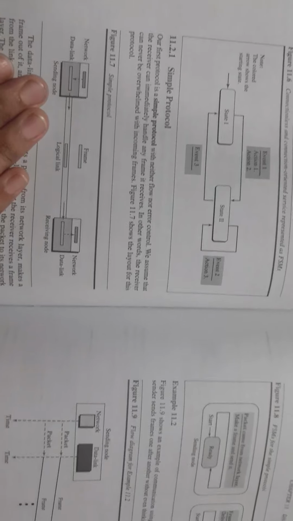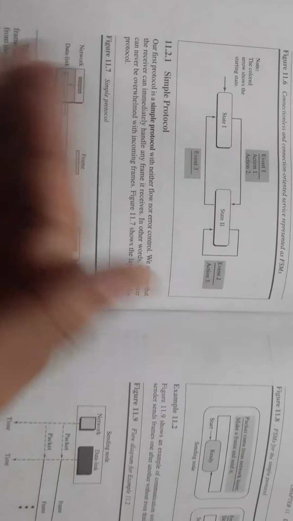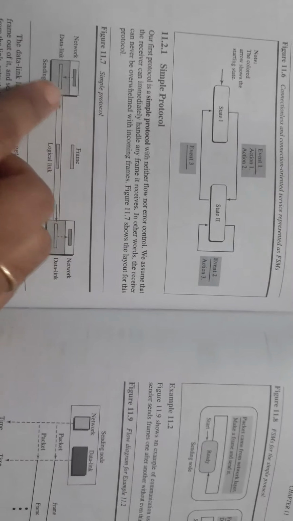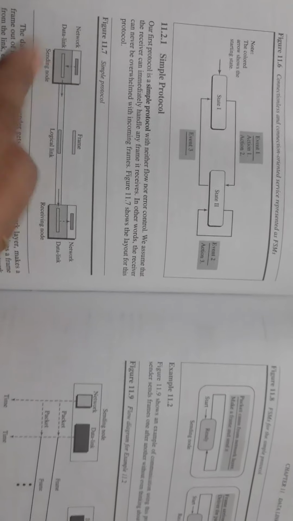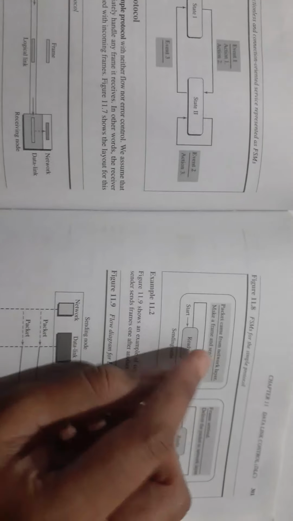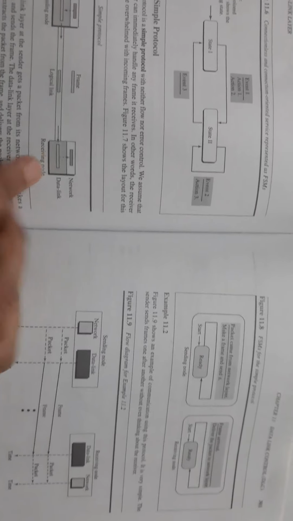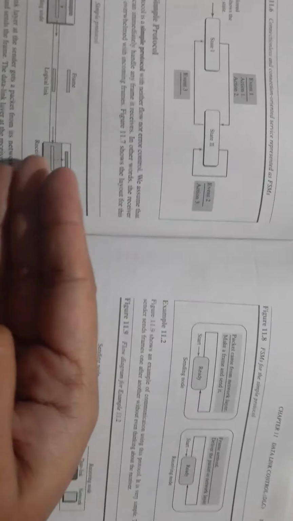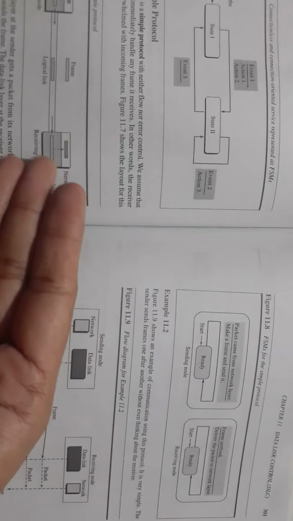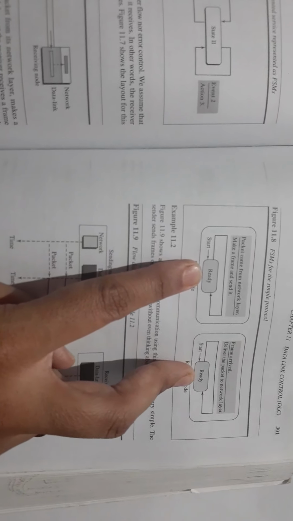It is in the ready position, but to forward anything, it should receive something from the upper layer. So until and unless it receives something from the upper layer, it cannot forward it. Similarly, at the receiving node, it cannot send the data to the next layer until and unless it receives it from the sender. So that is the condition to be met. That's why both FSMs are in the ready state.